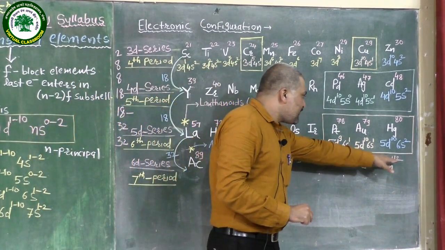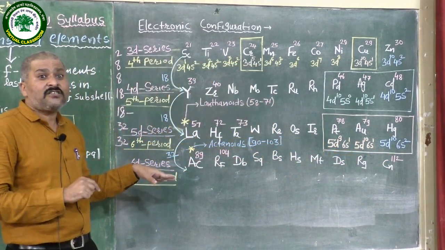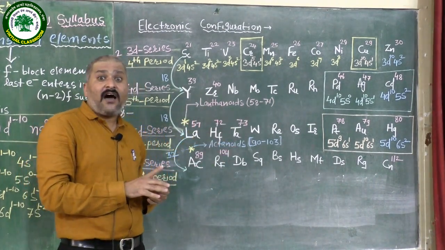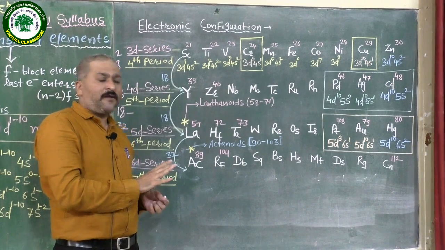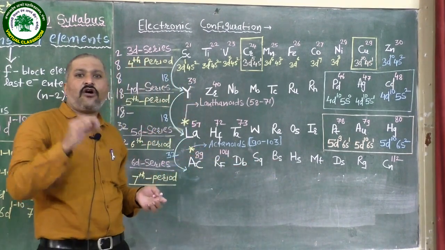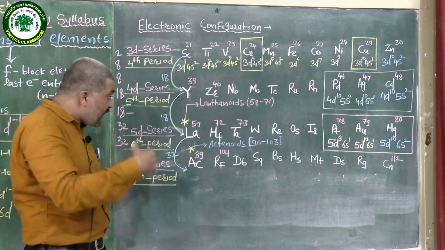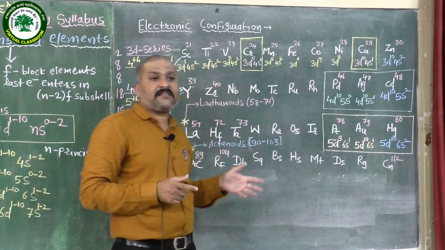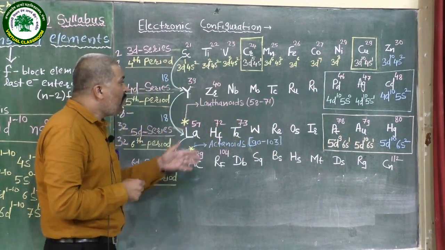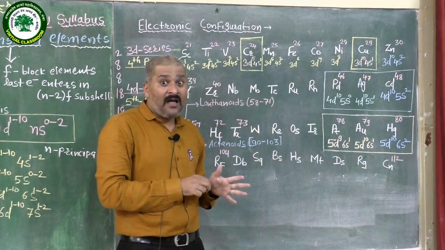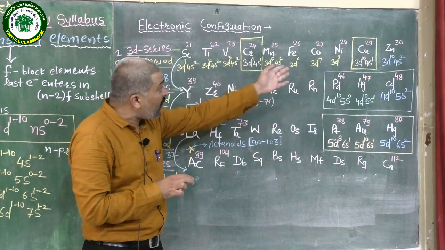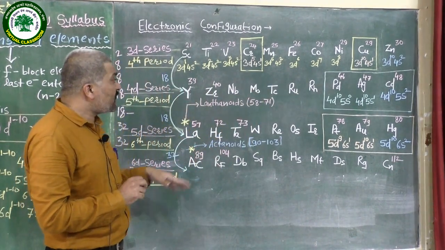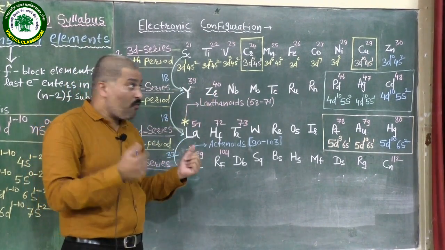104 belongs to this series. These series are not completely filled because all the elements of that series are discovered by scientists in the laboratory. Therefore, all these elements are given names according to the names of the scientists who discovered them. Now, from the view of competitive exams or board exams, the first 3 series are very important, and I have told you the techniques to remember the different elements by using different phrases. Let us see some important points from the exam point of view.